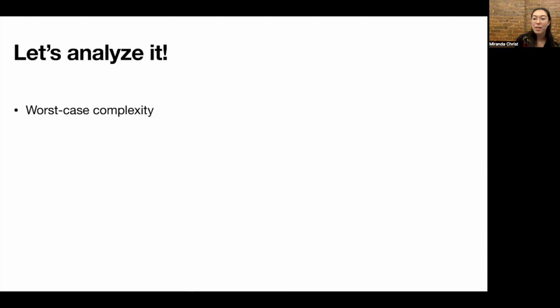Now, being theorists, it's not enough that I just ran the algorithm a bunch of times and it seems like it runs quickly. What we actually want to do is prove a formal statement about the algorithm's runtime. The first thing that we might try to do is analyze the algorithm's worst case complexity. So if we're able to show that in the worst case the algorithm runs in polynomial time, we would be pretty happy. But unfortunately, this might not be true.